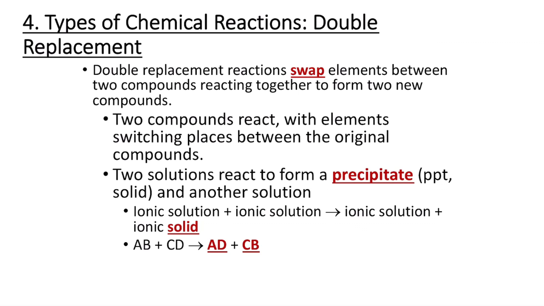So our lettered example for this is AB plus CD produces AD plus CB. So we can see that the A and C have stayed in place, but the B and D have switched. Important to note that metals stay at the beginning. A and C have been designated as our metals because they're listed first in the ionic compounds. And then B and D are the nonmetals, which are switching places.